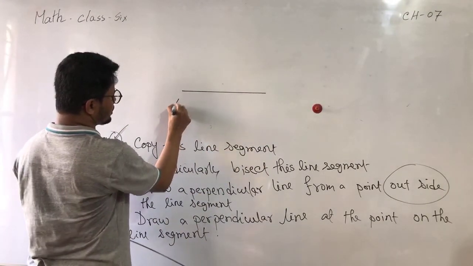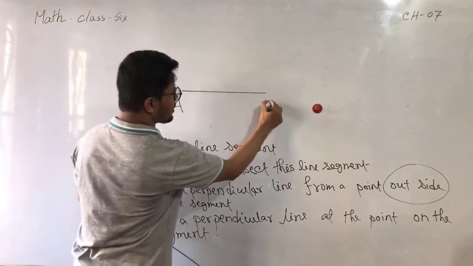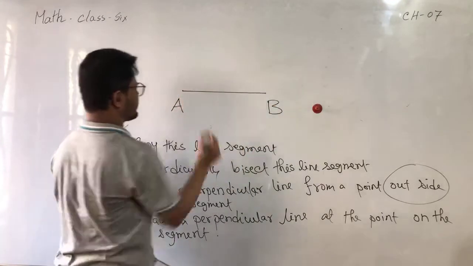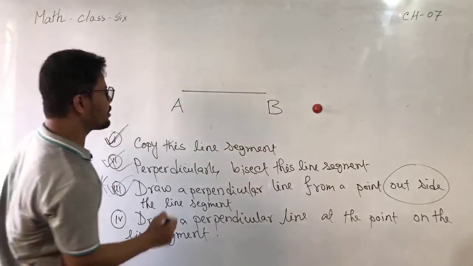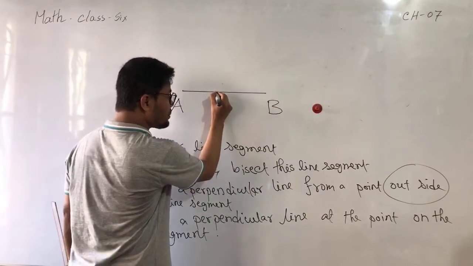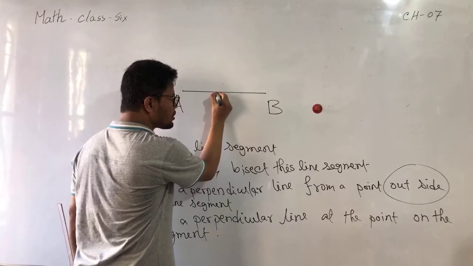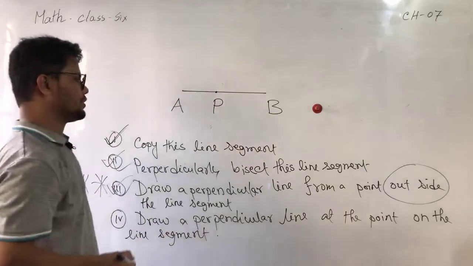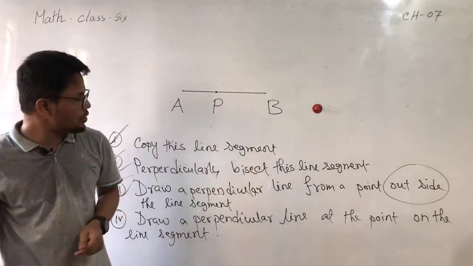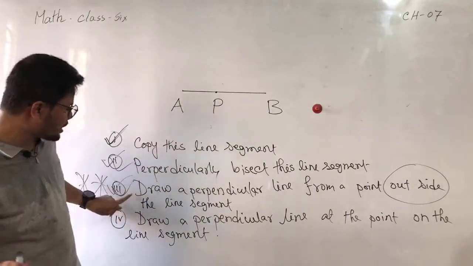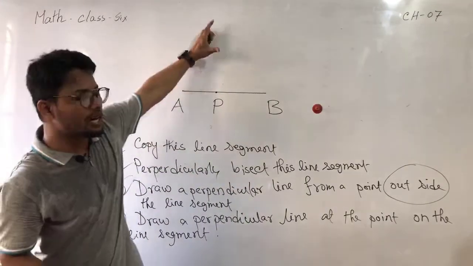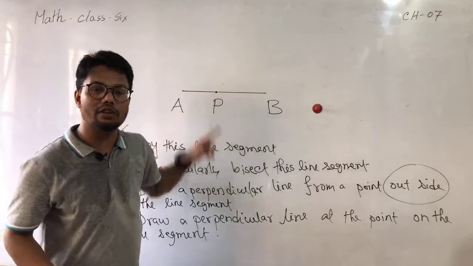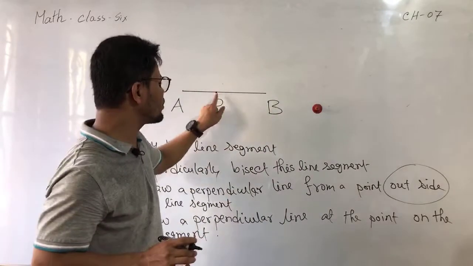Like you can say here, this is A and this is B. Draw a perpendicular line at a point on it. Just consider the point P, which is on AB. My dear students, in our previous content number 3, the point P was outside the line segment, but now point P is on the line segment. Now you have to draw a perpendicular line at the point here.